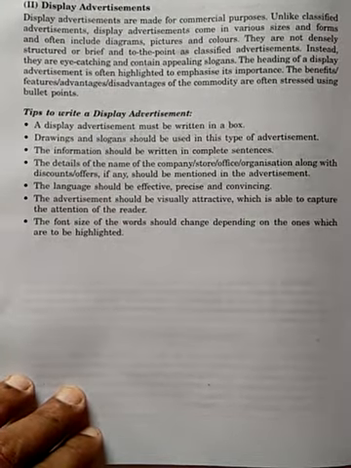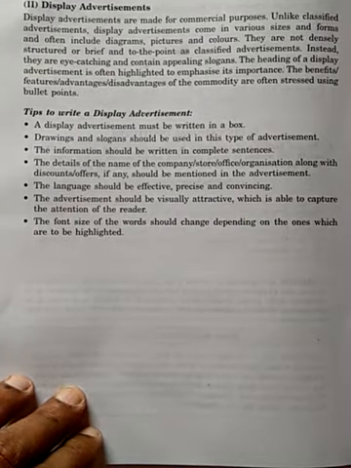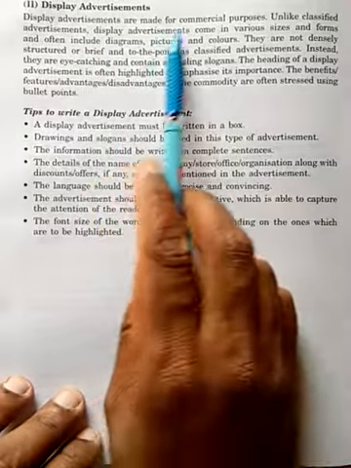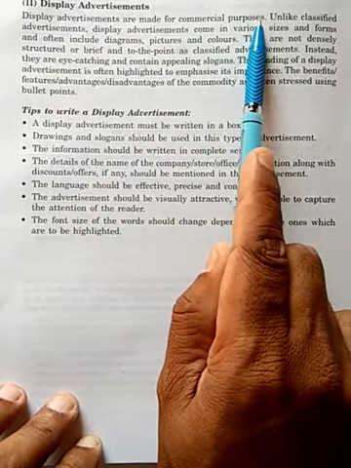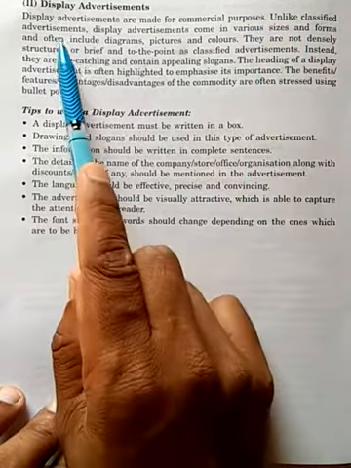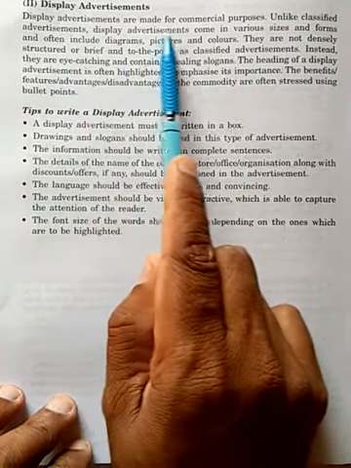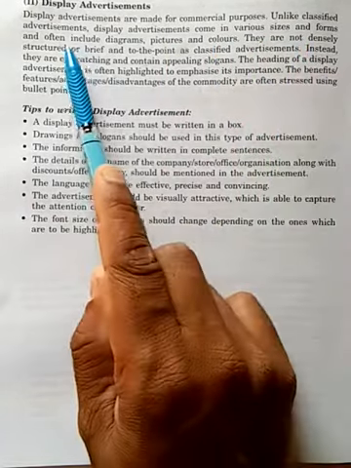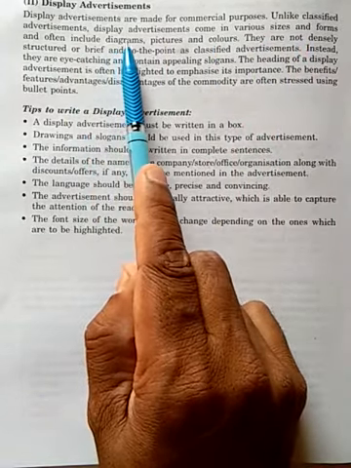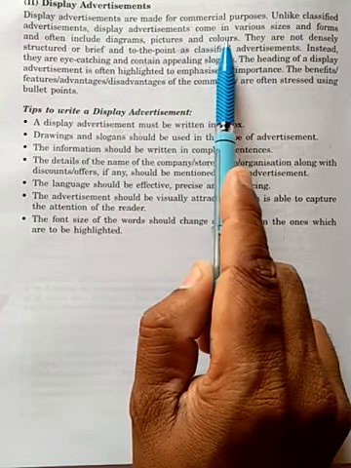Display advertisements are made for commercial purposes. Okay, unlike classified advertisements, display advertisements come in various sizes or forms, and often include diagrams, pictures and colors.